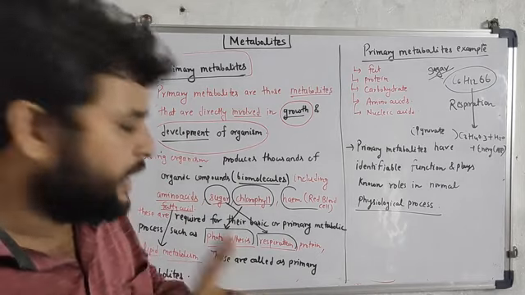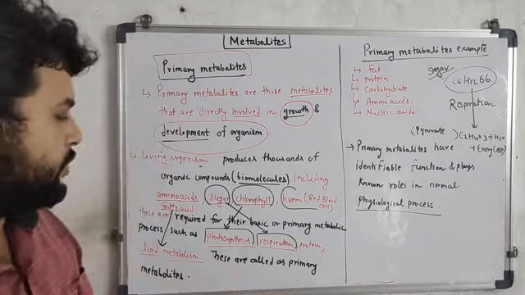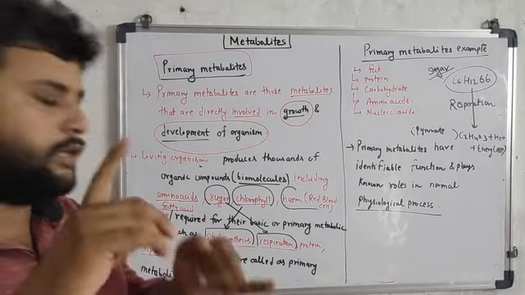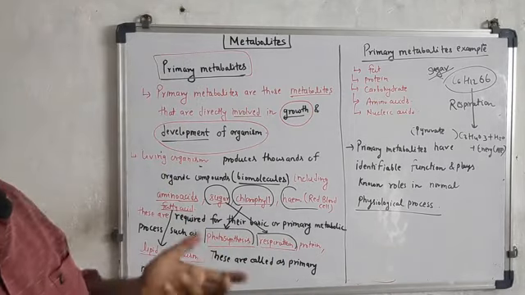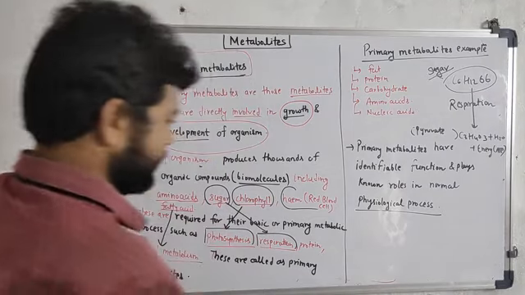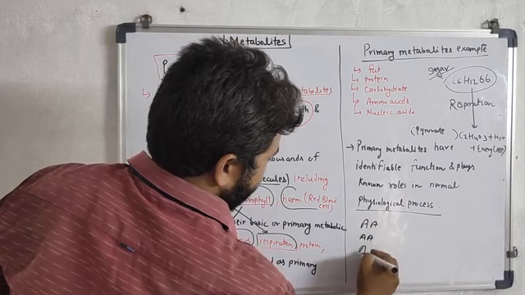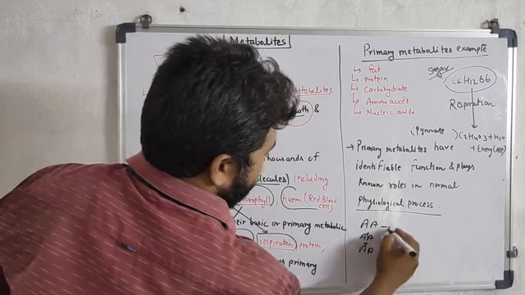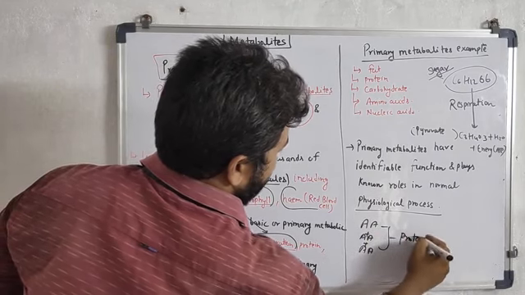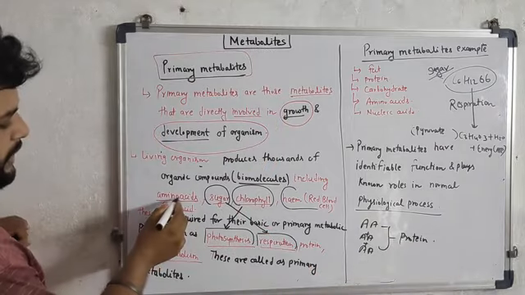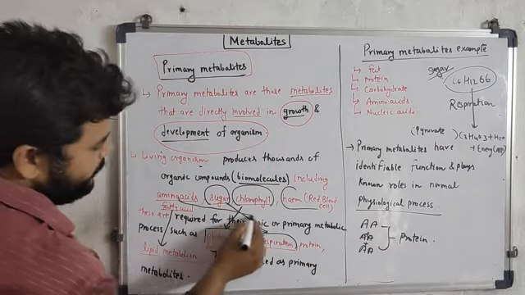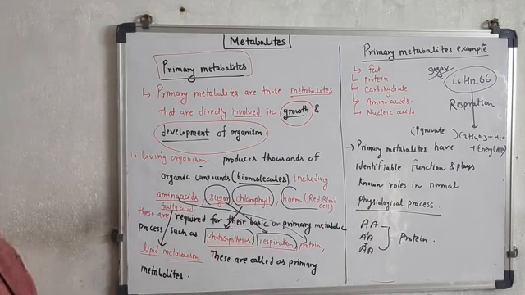For example, respiration, photosynthesis, protein metabolism, lipid metabolism. What is this protein metabolism? Simply, several amino acids combine with each other to form protein. There is amino acid, it leads to the formation of protein.